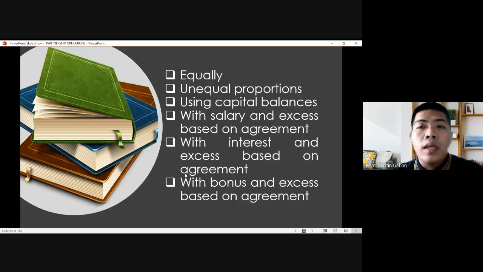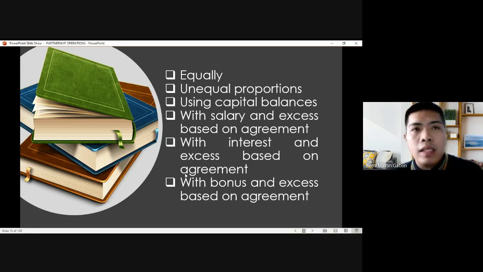Using capital balances, they may use their current capital balance, or they may make ratios or percentages based on their capital balances, or they may agree to have it mixed. There is distribution of salary, then the excess based on the agreement. Or aside from salary, they can have interest, then the excess based on the agreement. Or aside from salary and interest, they can add bonus if there's an agreement for bonuses, with the excess based on agreement.